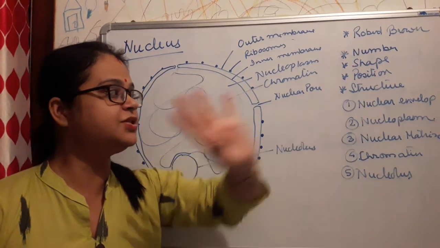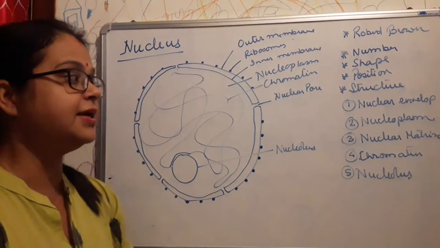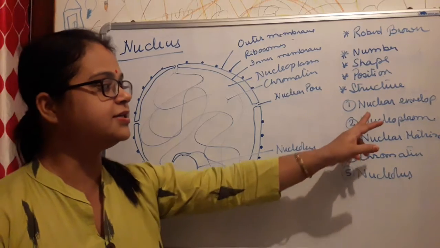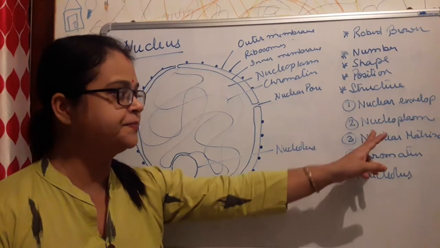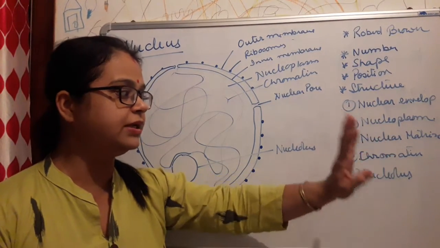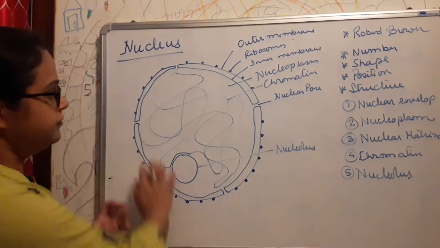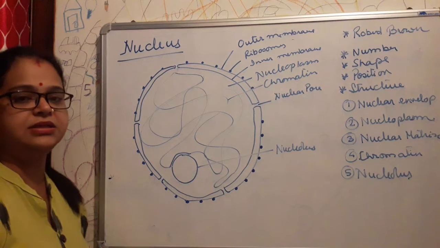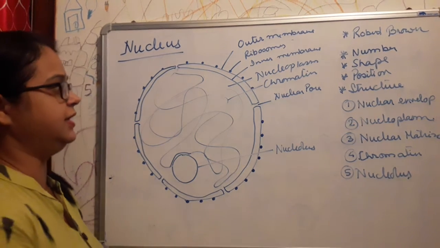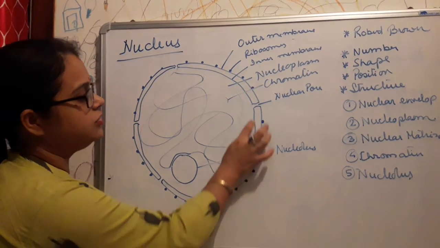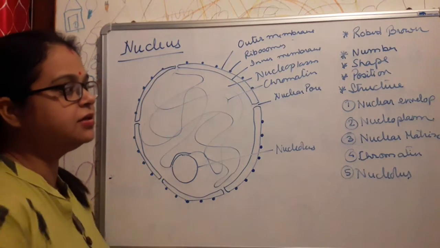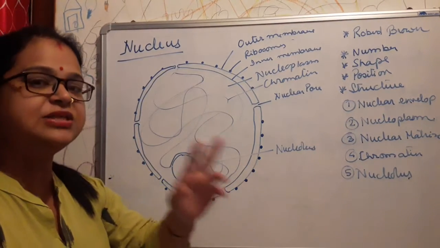Then we come to the structure of the nucleus. Basically, the structure consists of the nuclear envelope, nucleoplasm, nuclear matrix, chromatin and the nucleolus. Now, this is the diagram of the structure of the nucleus. See, this outer layer indicates the nuclear envelope which is bilayered.